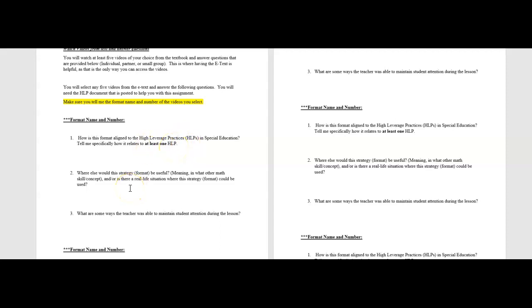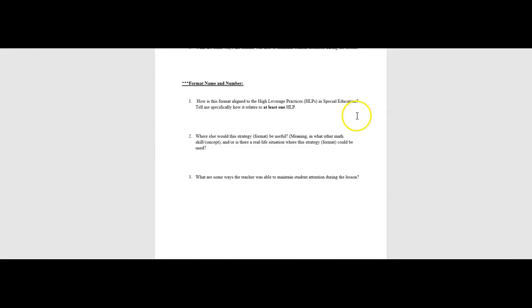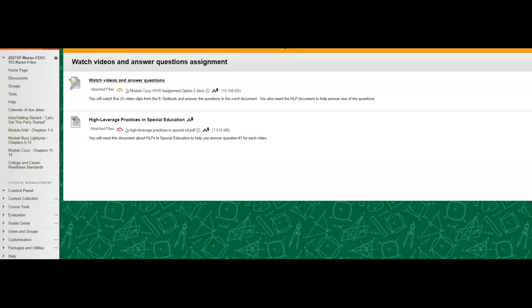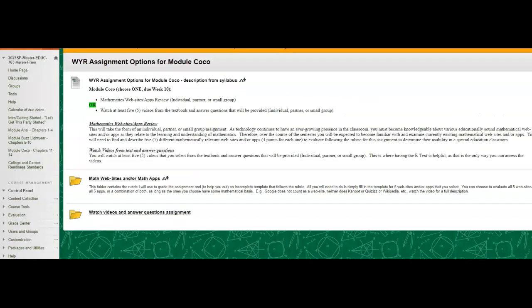Question 2, where else would this strategy, this kind of format 7.7, be useful, meaning in what other math skill or concept, and is there a real life situation where the strategy could be used? And then what are some ways the teacher was able to maintain student attention during the lesson? Some of the lessons are pretty short, right? So you're really going to have to pay attention. You might need to watch the videos a time or two, which if they're only 1.5 minutes, I think your life will go on. So again, 5 videos, and you're just going to do the same exact thing 5 times, just like with the websites and apps assignment. Okay, so that is it for these assignments, and I'm almost out of time, of course.